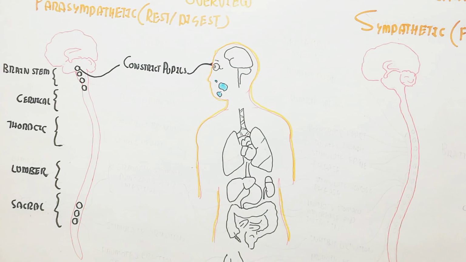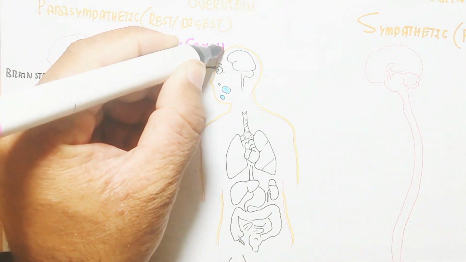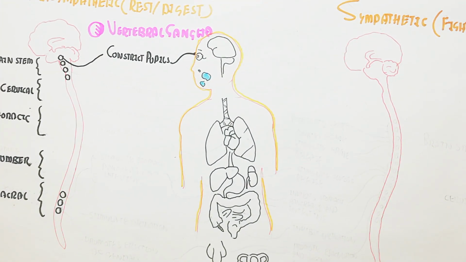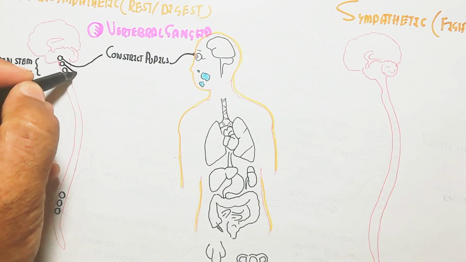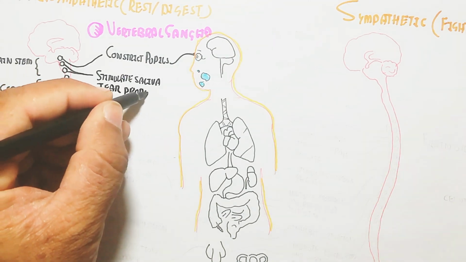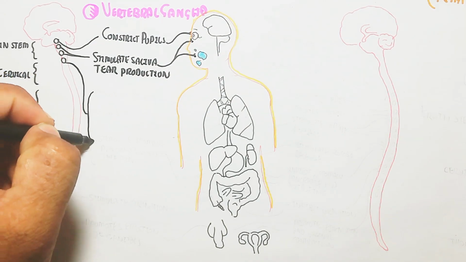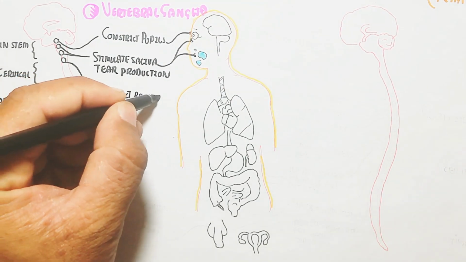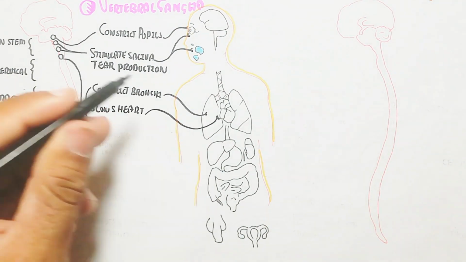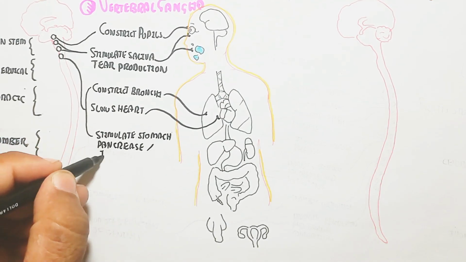In this way, the constriction of the pupil is due to the parasympathetic nervous system, and it decreases the light absorption by the lens due to the constriction of the pupil. So there is no more alertness. On the other hand, it stimulates saliva and tear production. Remember, it also constricts the bronchi in the lungs, so there is less breathing, and it is easy to breathe, with less dilation because of less breathing,